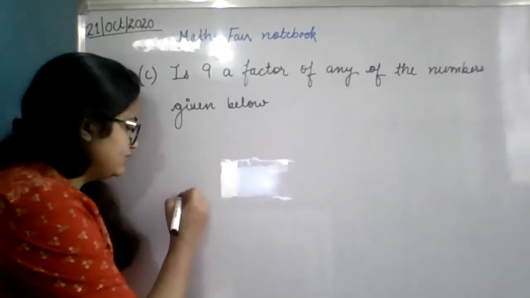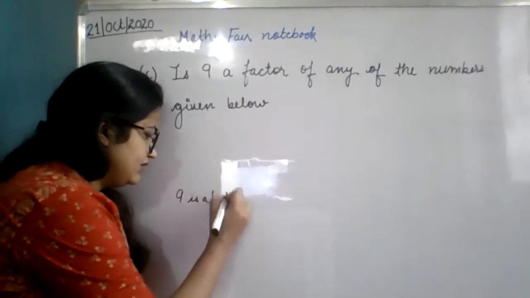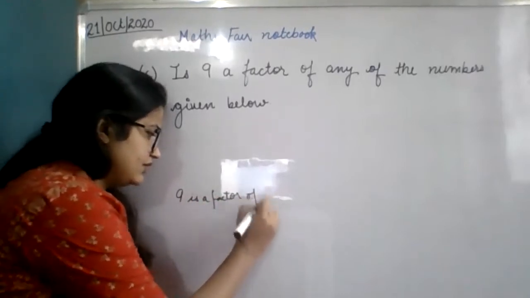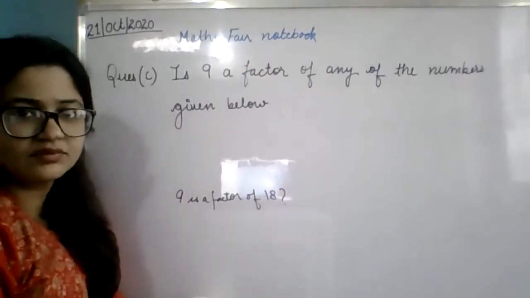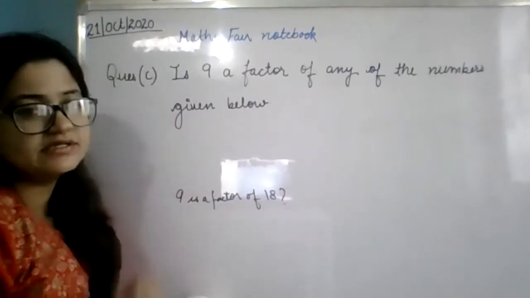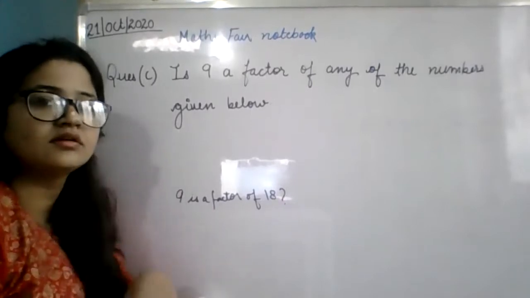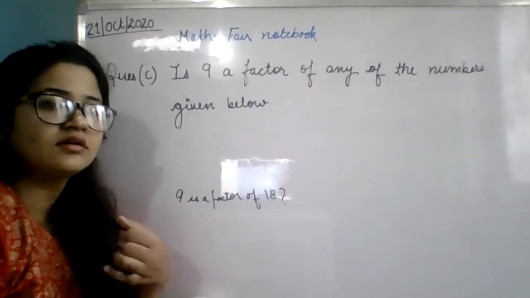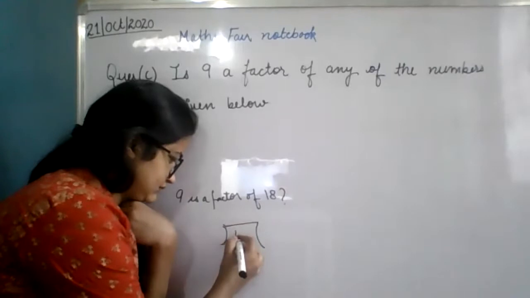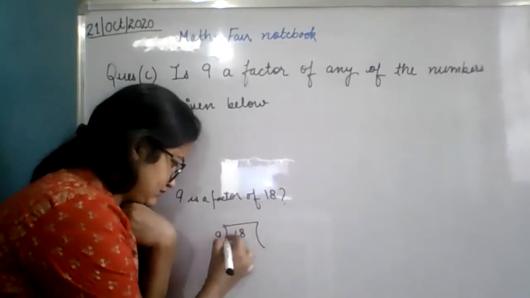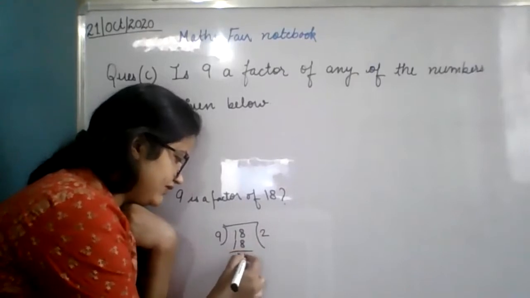Suppose I'm telling you, you have to find out if 9 is a factor of 18 or not. Tell me yes or no. Yes, ma'am. Why? Ma'am, 18 comes in the table of 9, and when we divide 18 by 9, we will get 0 remainder.